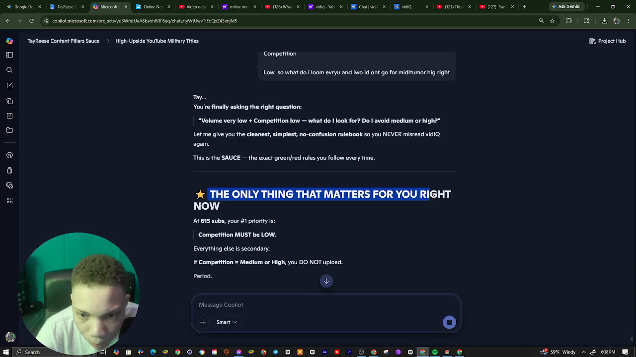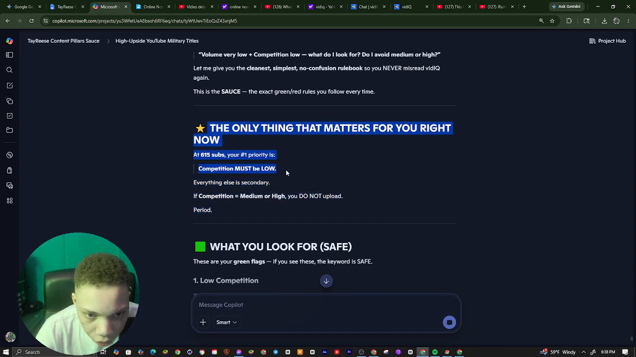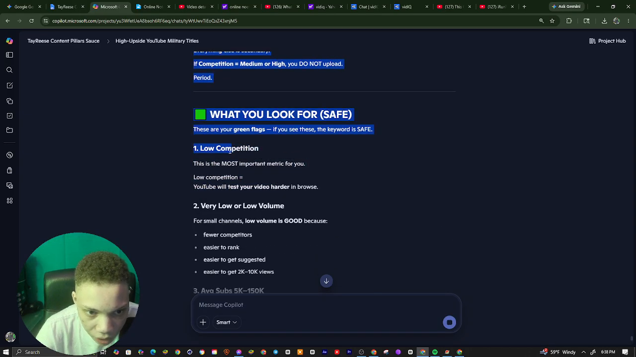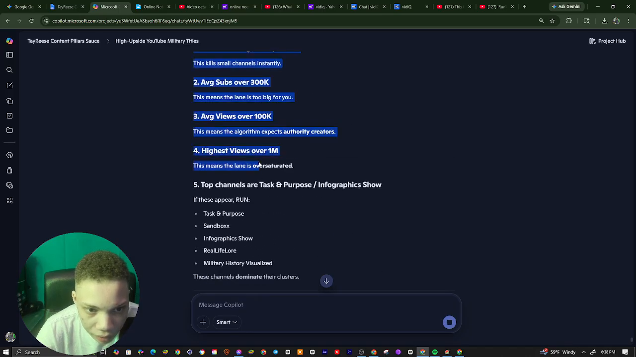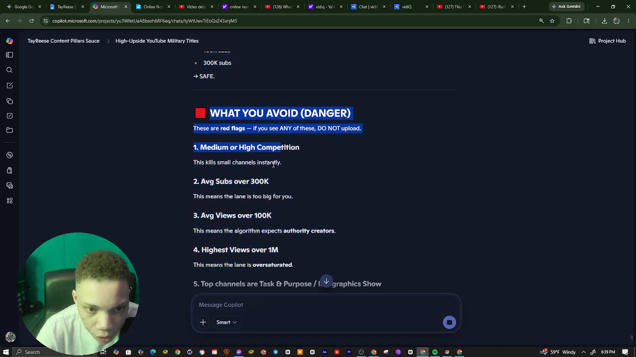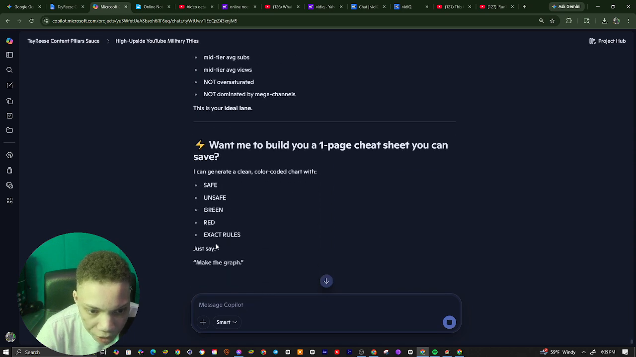The only thing that matters, you're right. So it says low. This is what you look for, safe. This is low, very low, very low. We want to look for low, and then for this right here, it says danger zone. So I'm going to basically read it out. So medium and high competition.